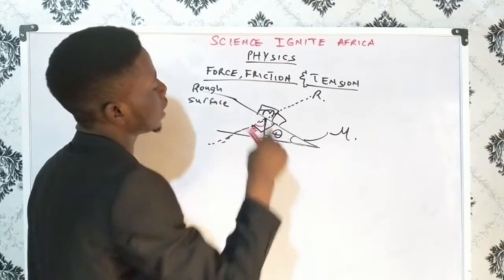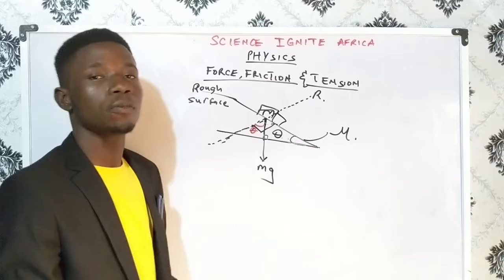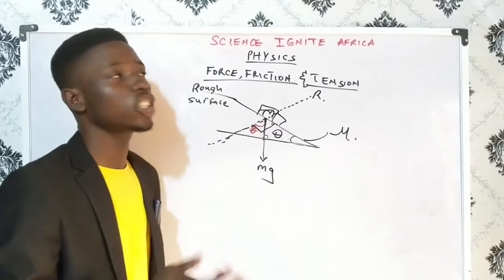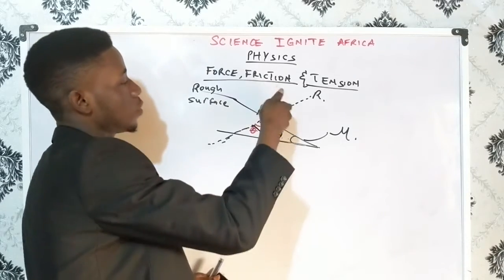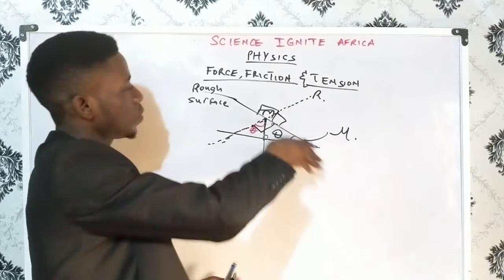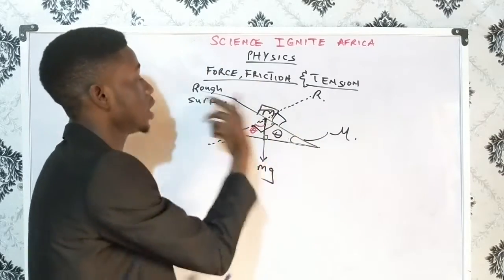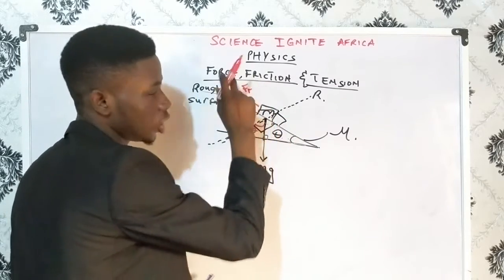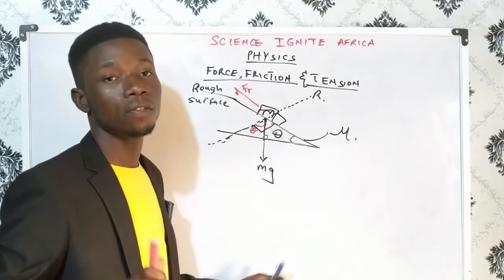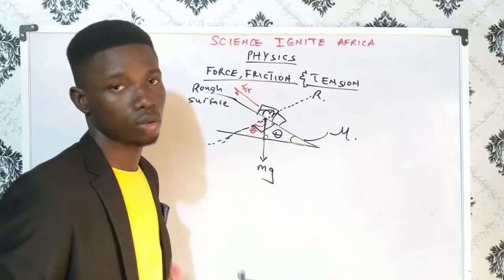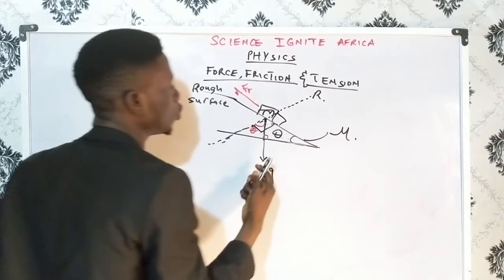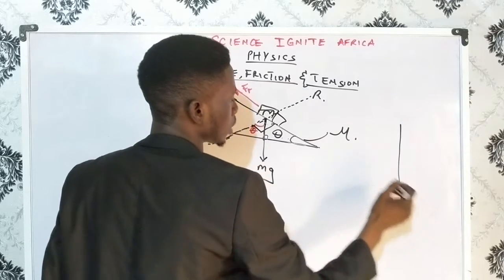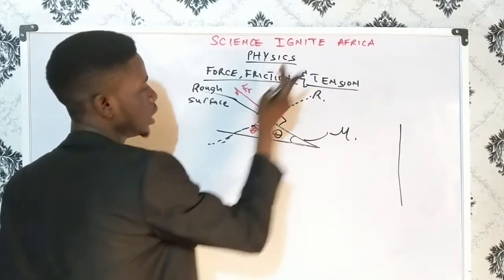So like I said, friction opposes motion, which means that if motion is in this way, then friction will act this way, and if motion is in this way, then friction will act this way. Now it's not rigid. It's not as if friction cannot act downward, and it's not as if friction cannot act upward. But in this case of sliding down, definitely our frictional force will be up here. Don't forget the object has the ability of sliding freely on its own, so no force is required to perform the sliding. So here, what do we do now? I will draw my normal reaction as this. That means I've actually rotated this now to be a straight line.